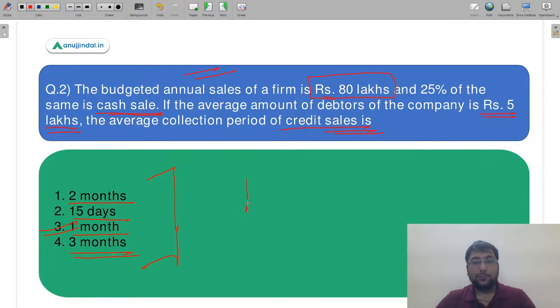करना क्या है, सबसे पहले आपको debtor turnover ratio निकाल लेना है. Debtors turnover ratio कैसे निकल जाएगा? Credit sales divided by your average debtors, which is 60 lakh divided by your 5 lakh, that comes out to be 12. And then आपको collection period निकाल लेना है, that is 12 months divided by 12, that comes out to be 1 month. So ये आपका clear cut answer हो जाएगा. मैंने explain भी कर दिया है to all those who are not able to understand. So that will be your correct answer.